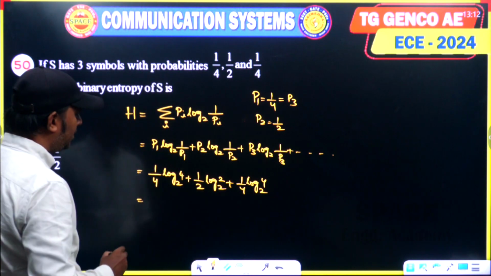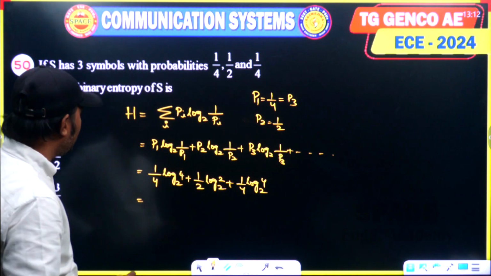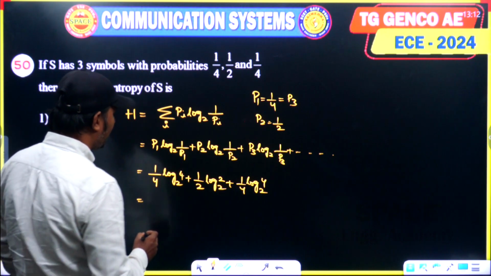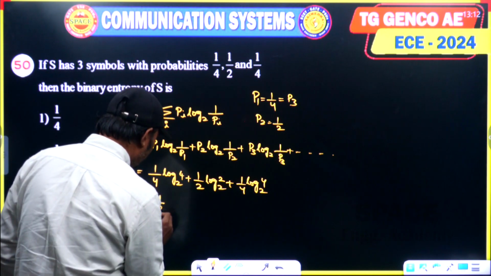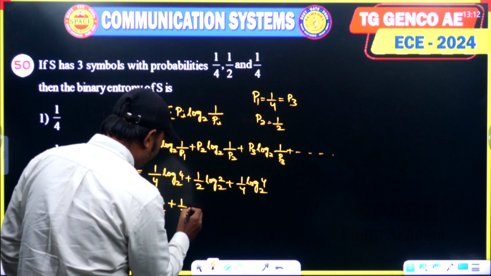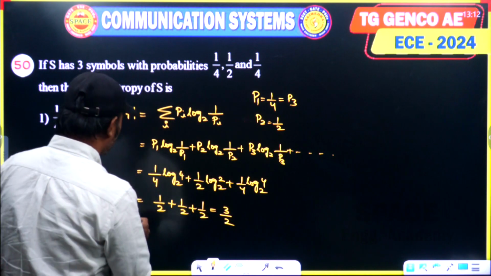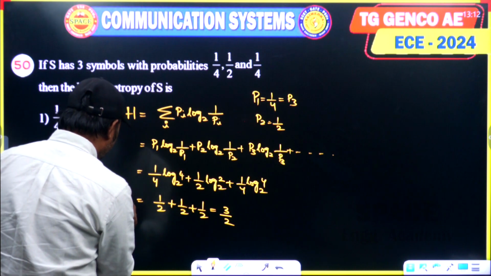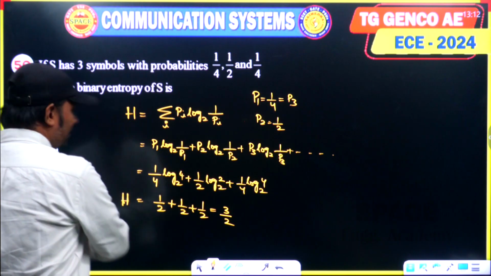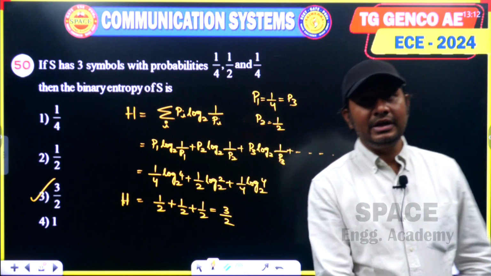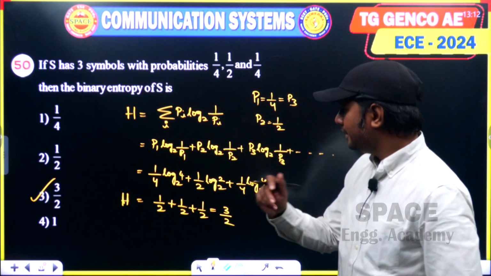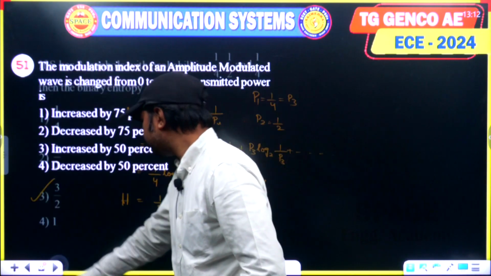So 1 by 4 log 4 to the base 2 is 1 by 2, the second is 1 by 2, and the third one is also 1 by 2, nothing but 3 by 2. So the entropy is 3 by 2. Yes, option 3 is the answer. Let us look at the next question.